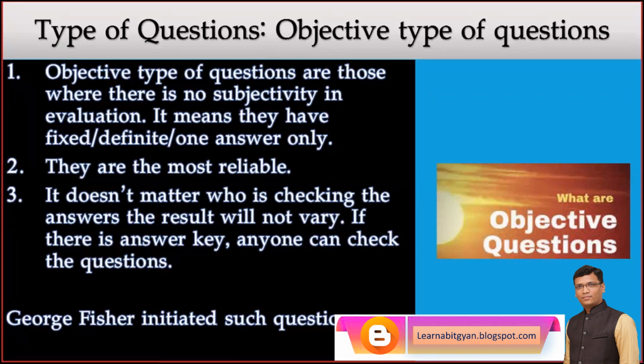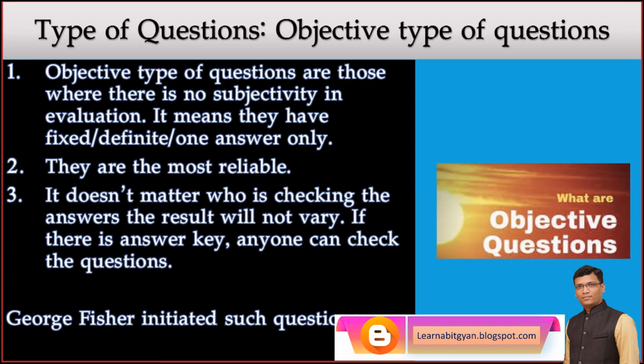Last and the most important, objective type of questions. It is very important to understand these questions. Objective type of questions are those where there is no subjectivity in evaluation, means there is a fixed answer, a definite answer, and one answer only.